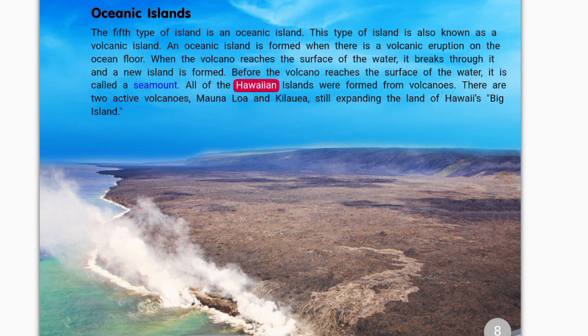All of the Hawaiian Islands were formed from volcanoes. There are two active volcanoes, Mauna Loa and Kilauea, still expanding the land of Hawaii's Big Island.